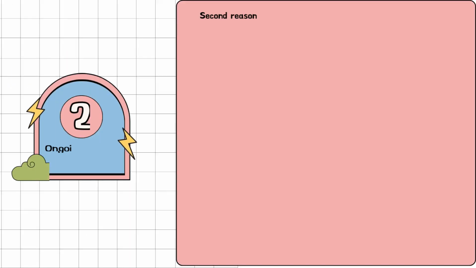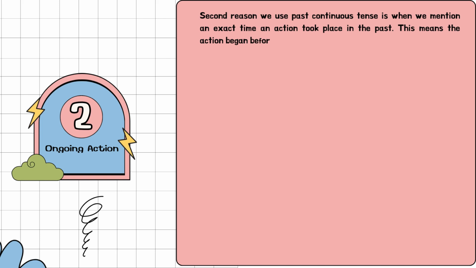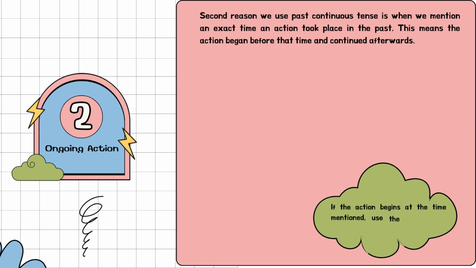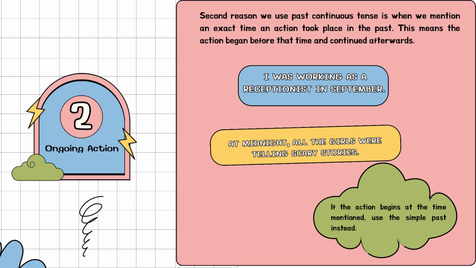The second reason we use the past continuous tense is when we mention an exact time an action took place in the past. This means the action began before that time and continued afterwards. If the action begins at the time mentioned, use the simple past instead. For example, at midnight, all the girls were telling scary stories. I was working as a receptionist in September.